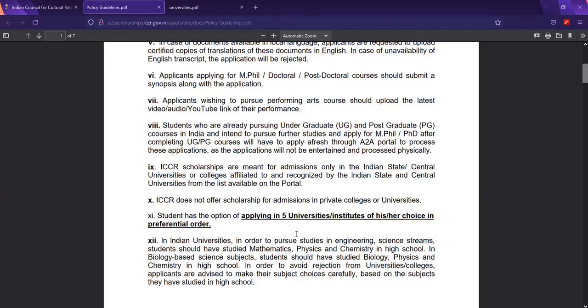In Indian universities, in order to pursue study in engineering and science streams, students will have studied mathematics, physics and chemistry in high school. For biology-based science subjects, students will have studied biology, physics and chemistry in high school. I think this is clear, I don't need to explain this much. If you have this background and want to study a science field, you just have to have physics, mathematics and chemistry. For instance, if you are applying for computer science, you should have these three. So take note, in biology you just have physics, so it's important.